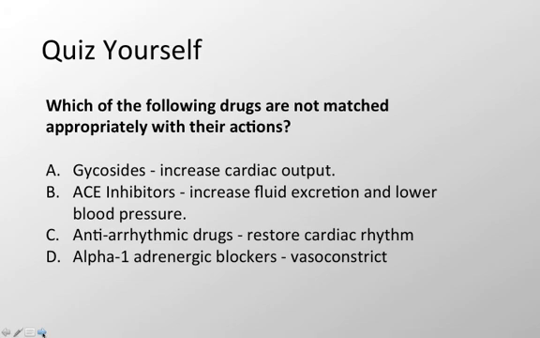Alpha-1 adrenergic blockers vasoconstrict. That one is not matched appropriately. Alpha-1 adrenergic blockers bind to alpha-1 receptors on vascular smooth muscle, blocking vasoconstriction and resulting in vasodilation.